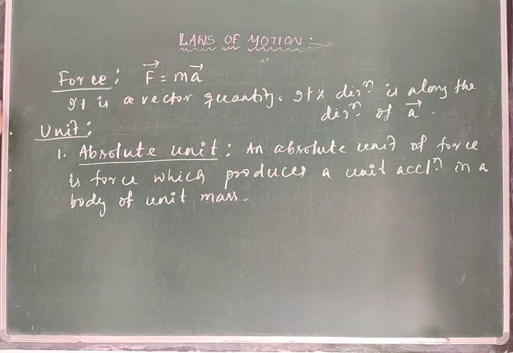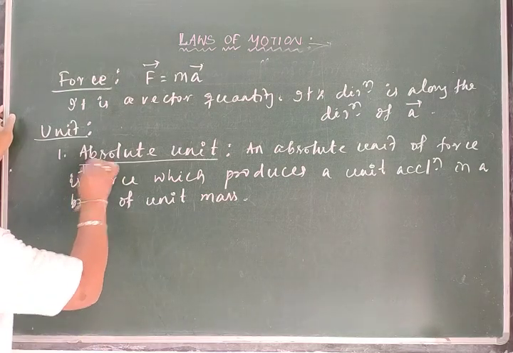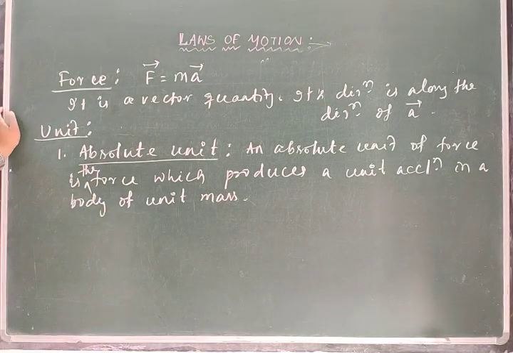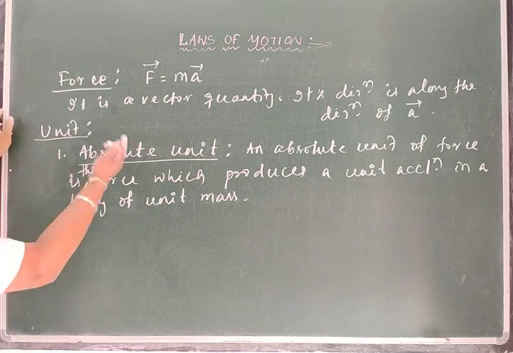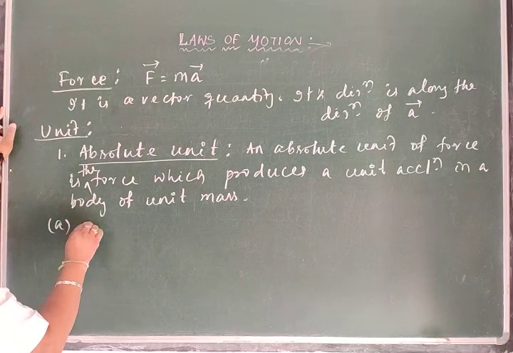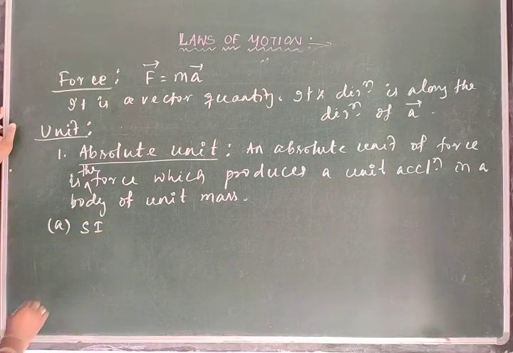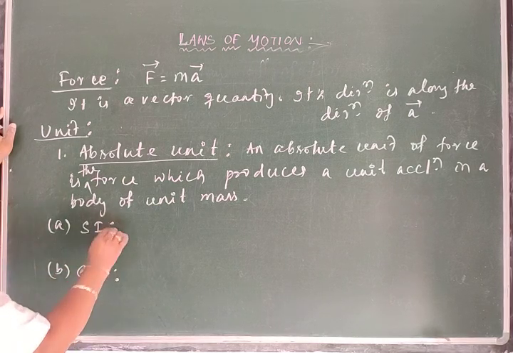Absolute unit of force is the force which produces a unit acceleration in a body of unit mass. So there are again two ways we can say that, in SI and in CGS.